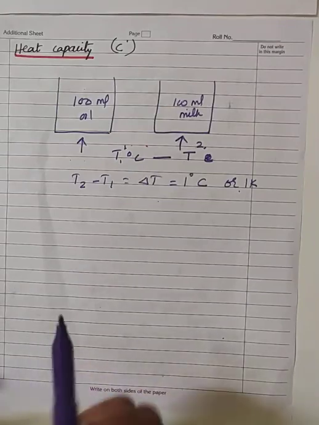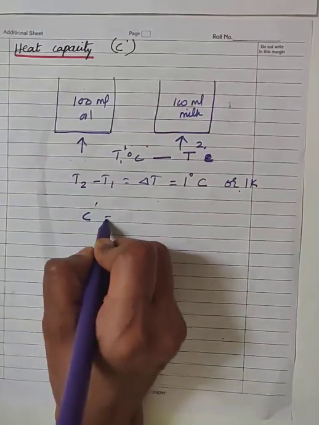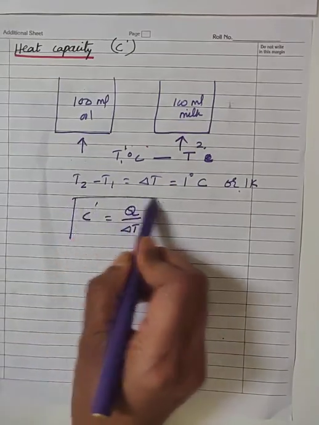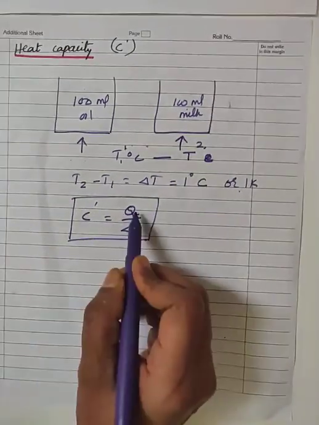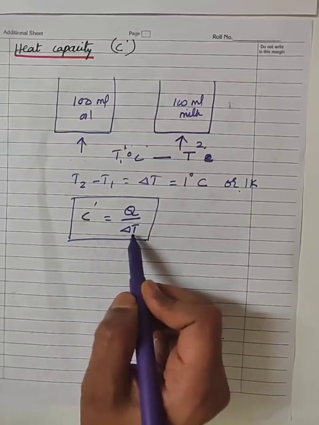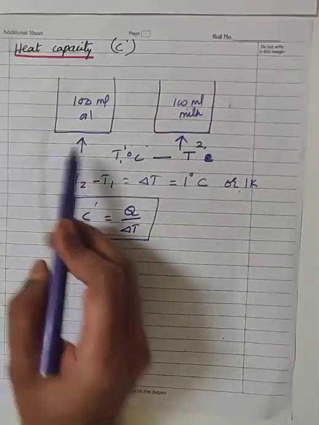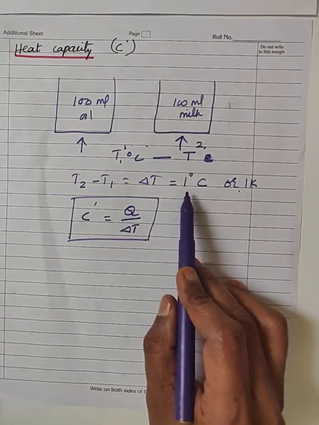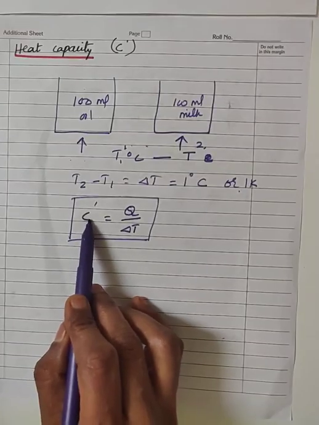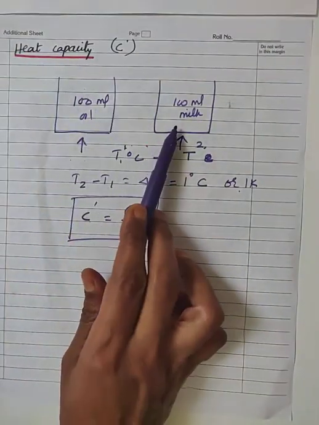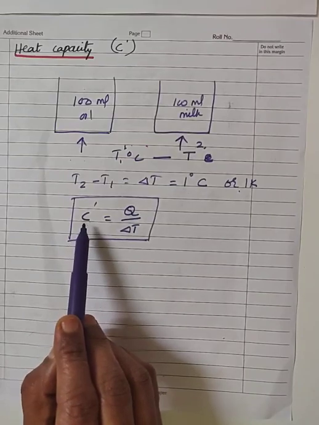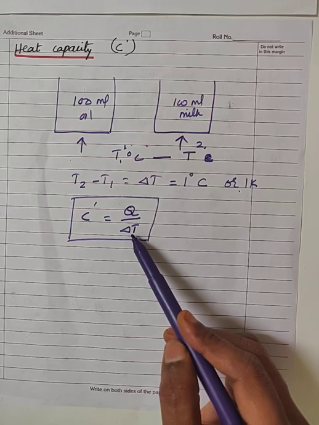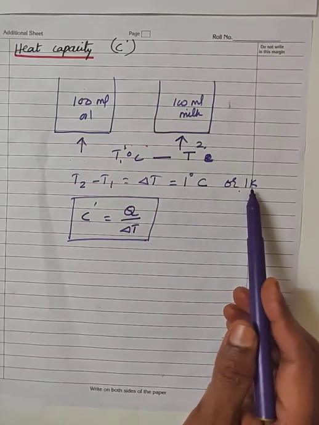Next, the mathematical expression for heat capacity is C dash is equal to Q by delta T. In this expression, Q represents the quantity of heat energy, delta T represents the rise in temperature, and C dash represents the heat capacity of the substance. So the heat capacity of the substance is defined as the quantity of heat energy required to raise the temperature of the substance by 1 degree Celsius or 1 Kelvin.